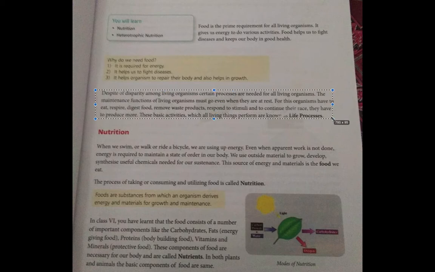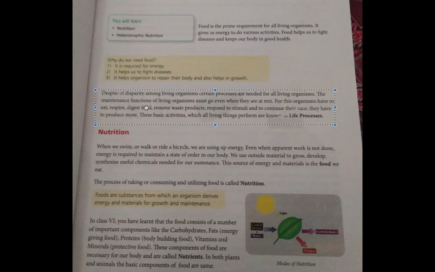Then here it says that despite the disparity among living organisms, certain processes are needed for all living organisms. This means that even though the living organisms are different, there are still certain processes which are common for all living organisms. Like if you see a plant and an animal, they are different, but they need food, so that is common. The maintenance function of all living organisms must go on even when they are at rest. This means that even when we are resting or sleeping, certain maintenance functions are going on, like you breathe even when you sleep.